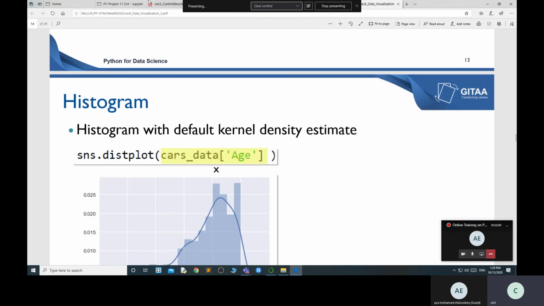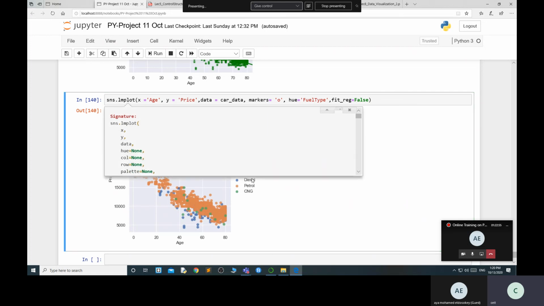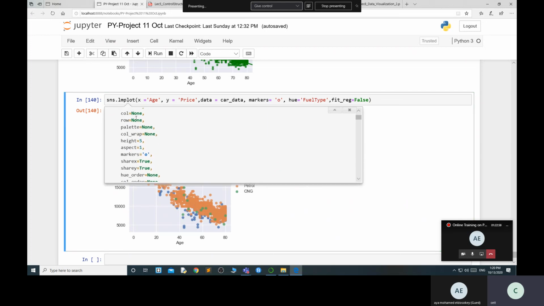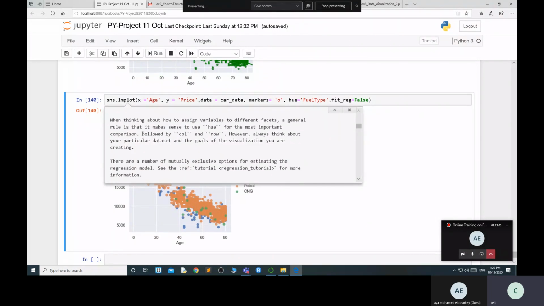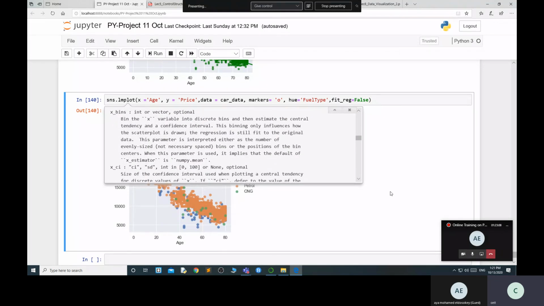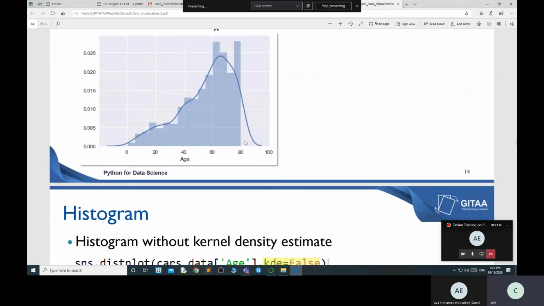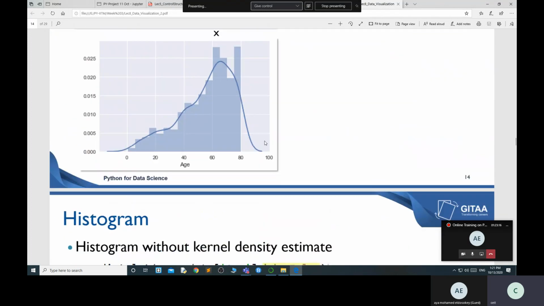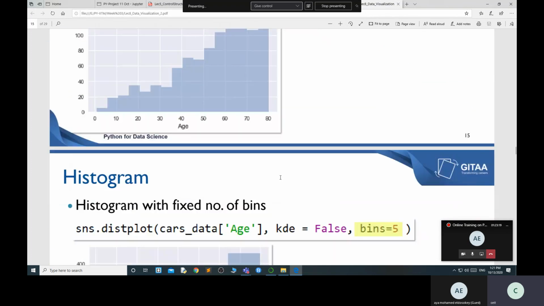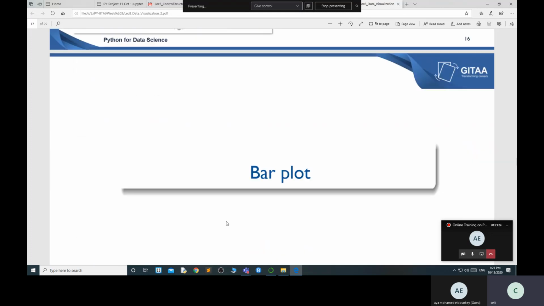Practice is very easy. If you want to find out more information, just go to this particular function and press shift tab. You find the complete detail and you can use all these parameters. There are huge numbers of parameters here. You can put in all these parameters and find out the values. The complete description of each parameter is available over here. Like if you want a histogram, this histogram is available. If you do not want this line, that is fine. Bins 5 means increasing the size of these boxes.